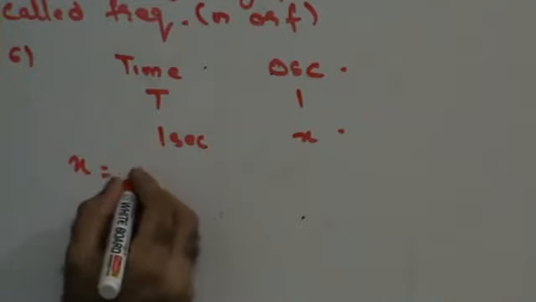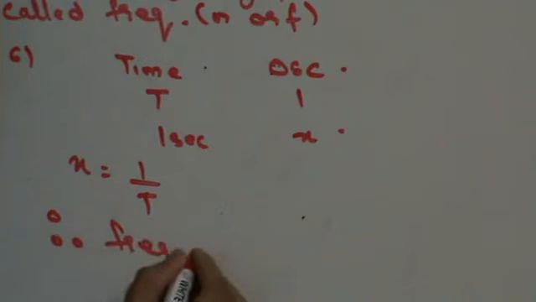In 1 second, it will be nothing but 1 upon T. But the number of vibrations per second is nothing but frequency. Therefore, frequency is 1 upon T. Thus, frequency is nothing but 1 upon time period. Do we get this? Next, what do we understand by wavelength?